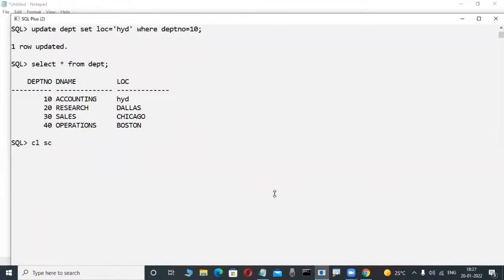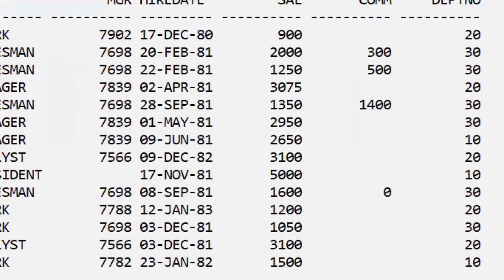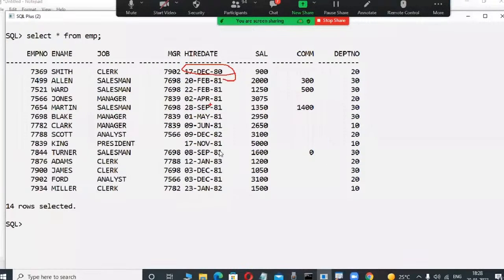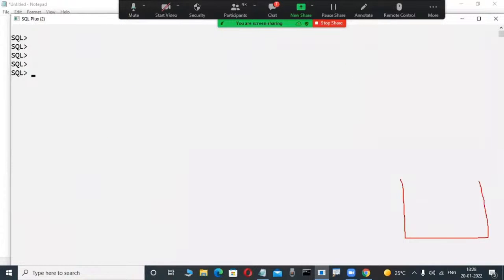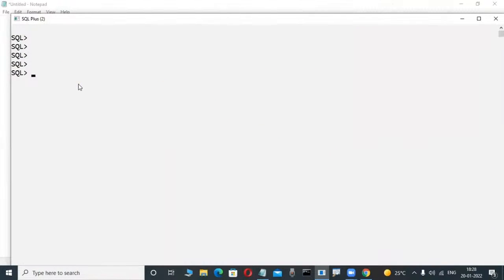Somewhere data is there. Suppose these are the employees who joined, and I want to display the employees who joined before 1981. I want those employees' details in my project, so as a SQL programmer, where the data is, how do they fetch it? They write queries. These are called queries.